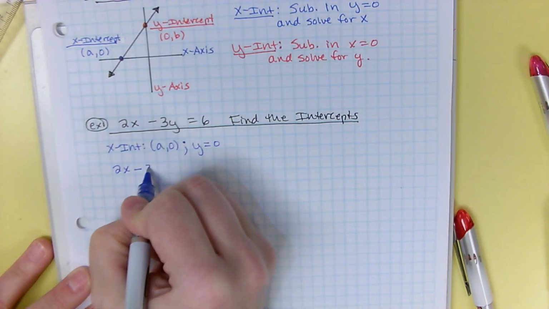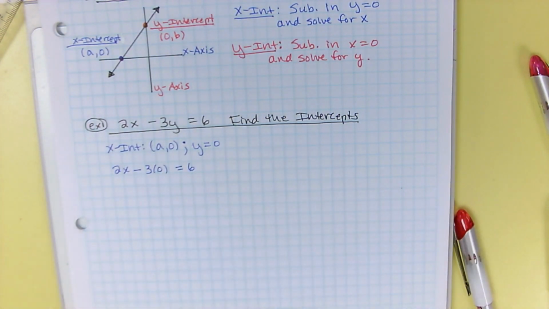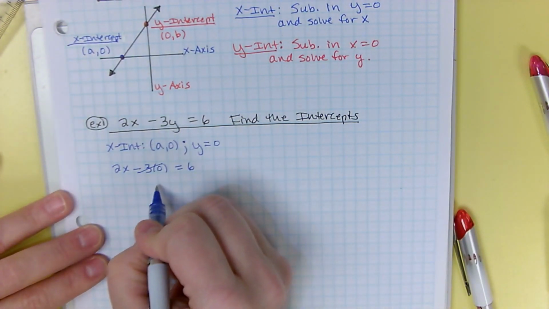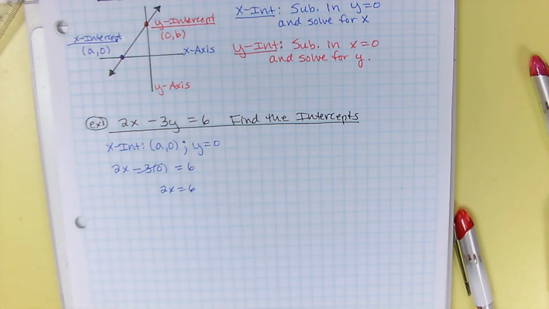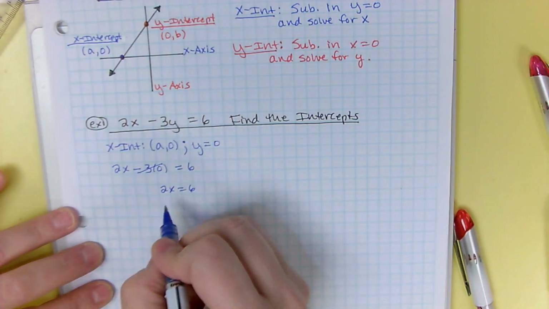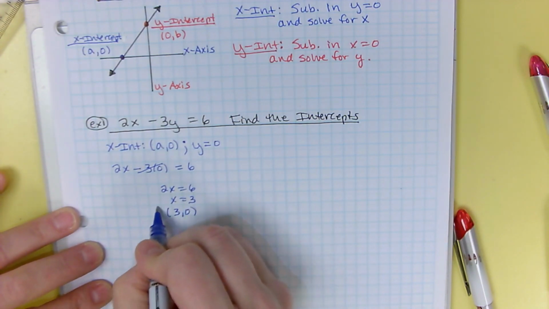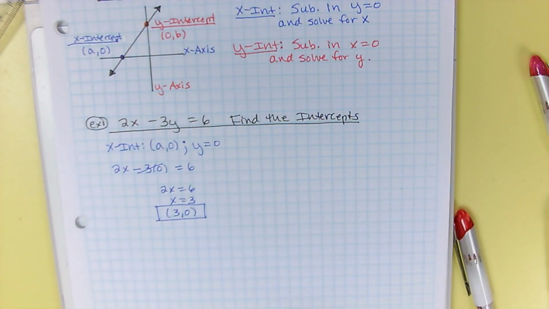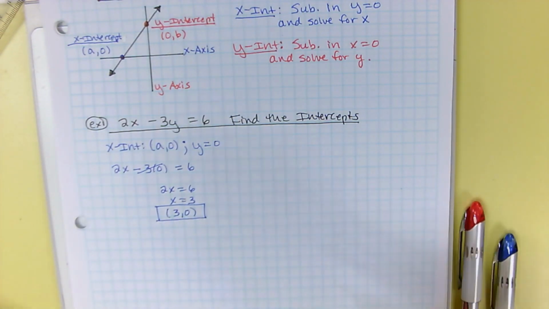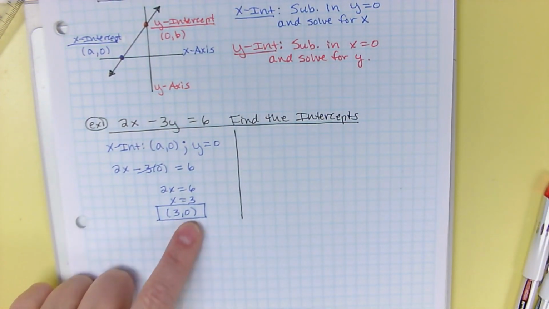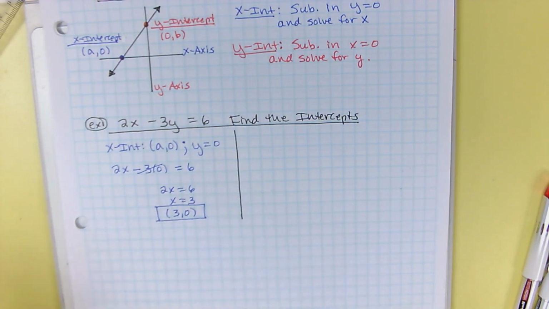So 2x minus 3 times 0 equals 6. And here's where standard form is actually pretty cool, because negative 3 times 0 is 0, and all you've got left is 2x equals 6, which is really easy. 2 times 3 is 6. So x must be 3, which means my intercept is 3, 0. You always, always, always list your 0 with your intercept. Even if your book key just puts the 3 and doesn't put anything else, I want you to show it as a point, because you've got to memorize where those zeros go.